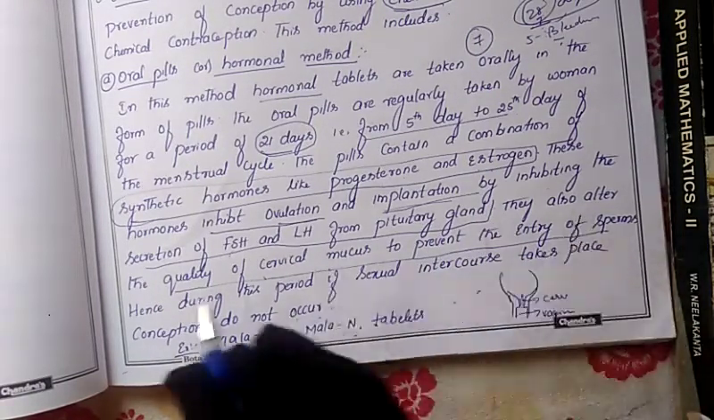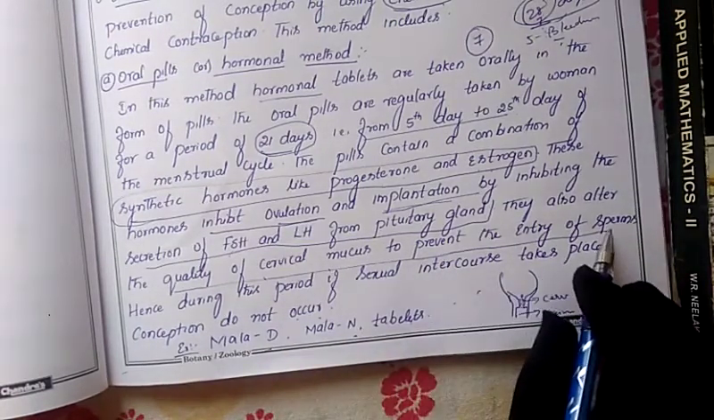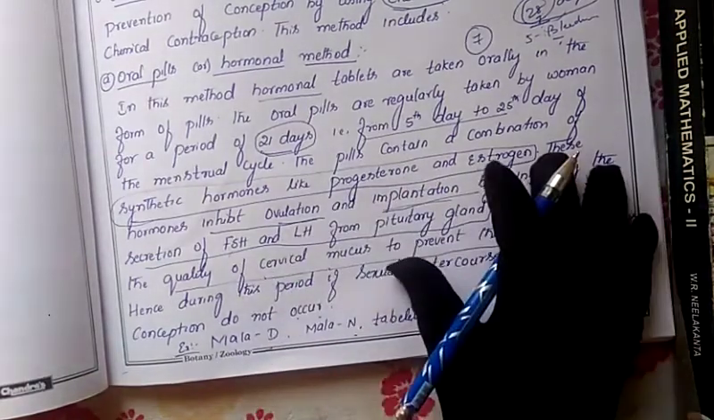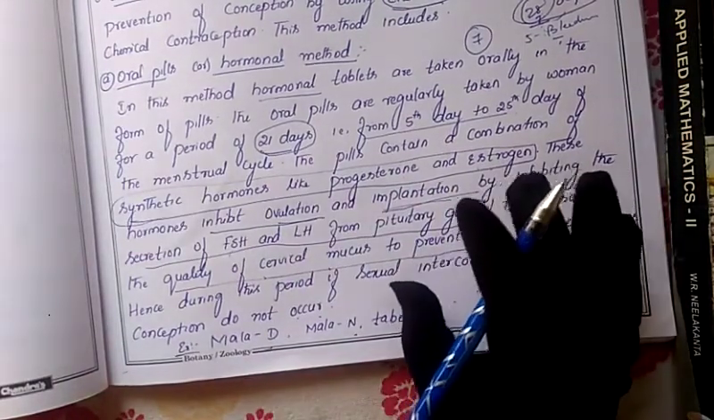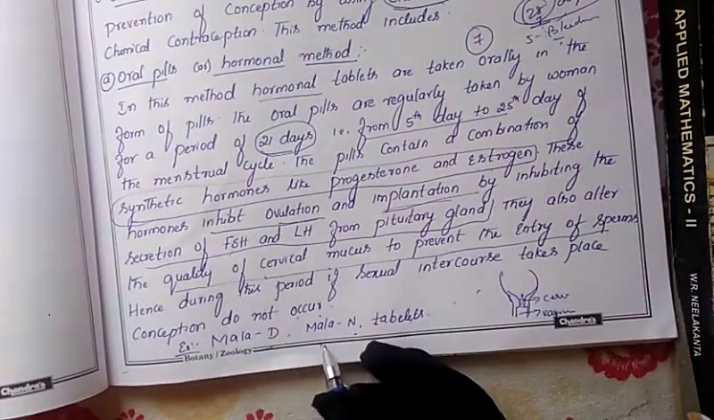And along with that, it will also alter the quality of the cervical mucus to prevent the entry of sperm. It will not allow the sperm to enter. So these are the effects on the female body, and due to that, the female will not conceive or become pregnant. So these are the examples.